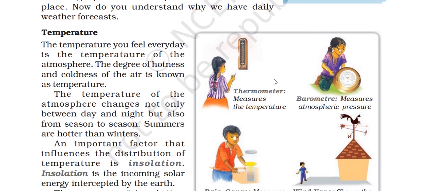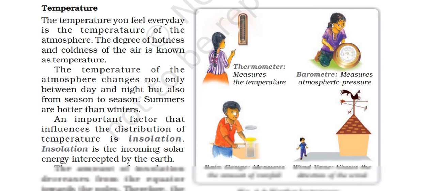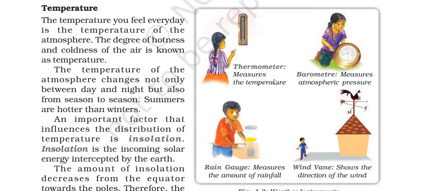Temperature you feel every day is the temperature of the atmosphere. The degree of the hotness and the coldness of the air is known as the temperature. Thermometer measures the temperature. Barometer measures atmospheric pressure. Rain gauge measures the amount of rainfall. Wind vane shows the direction of the wind.